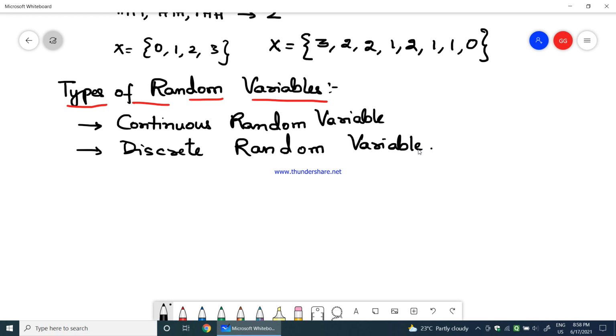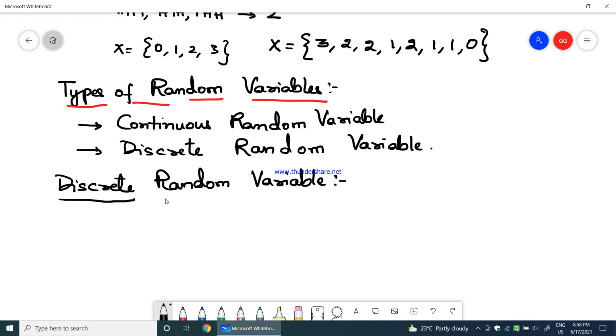Okay, so let us see in detail about the discrete random variable. So what is a discrete random variable?